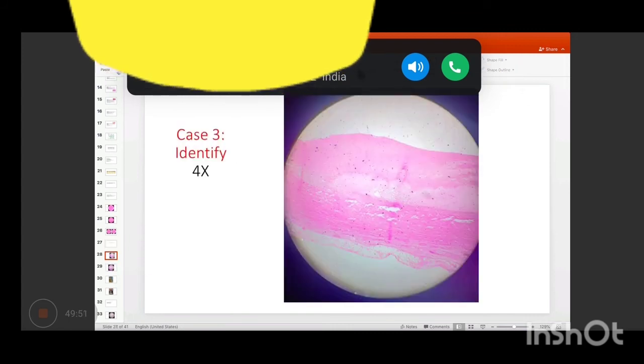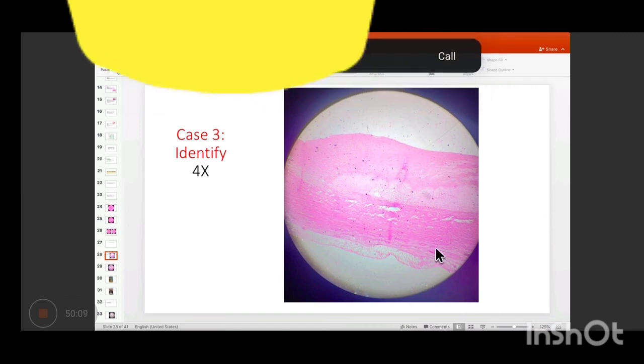Yeah. So this is again 4x. This is the next case. So what do you see here? Firstly, by looking at the slide, you should always look at 4x, right? This is the scanner view. Scanner view means you're probably supposed to see the pattern, yeah. So this is the blood vessel. Okay. So this looks like muscle. So this is the media. So what is happening here? Can someone make out?